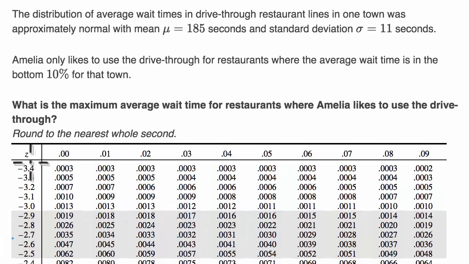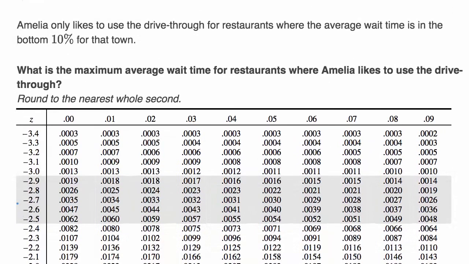So let's see, when we have these really negative z's, so far it doesn't even get to the first percentile yet. So let's scroll down a little bit. And let's remember as we do so that this is 0 in the hundredths place, 1, 2, 3, 4, 5, 6, 7, 8, 9. So let's remember those columns.